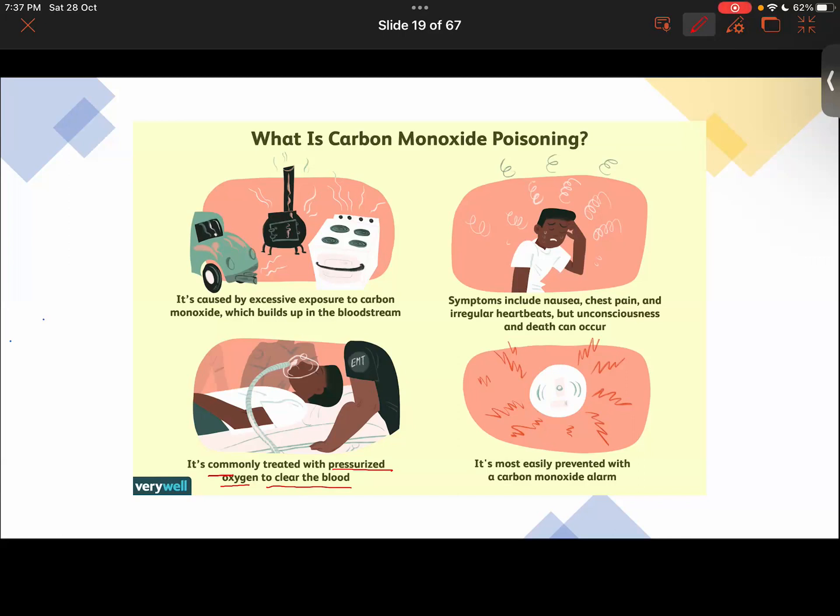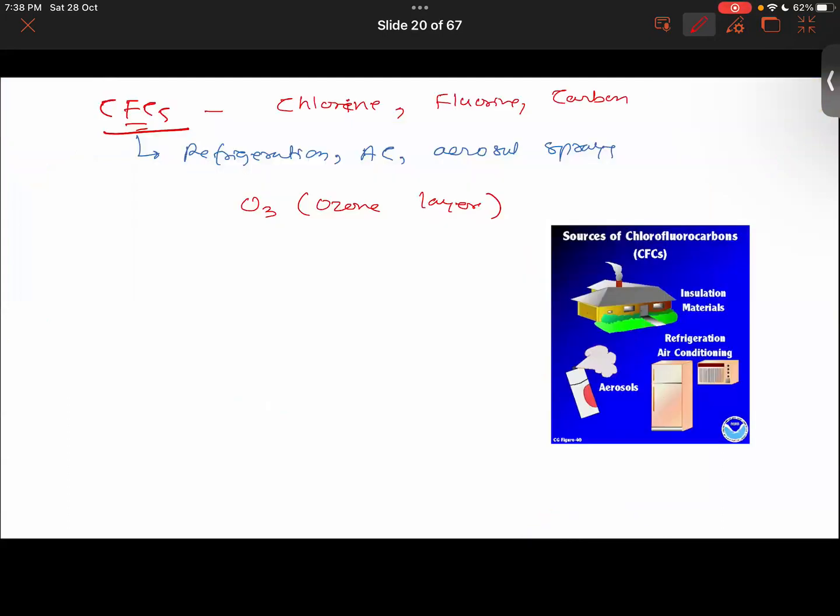So these are the symptoms, like the person will suffer from nausea, chest pain, irregular heartbeats, right? Okay, and the worst case scenario is that if the person becomes unconscious, death can also occur if the person is surrounded by atmosphere which is high in concentration of carbon monoxide.